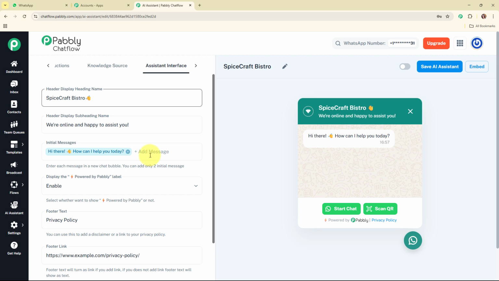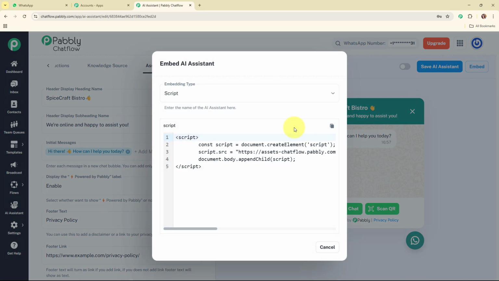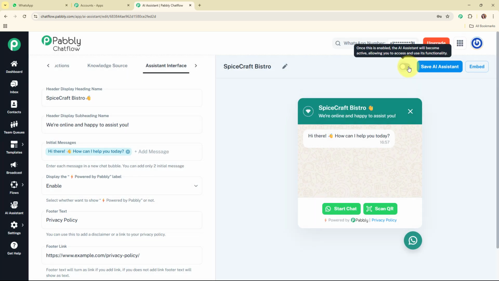of our AI assistant. So now here, after setting up the AI assistant, you can add this chatbot on your website as well. And for that, you need to click on this embed code, and here you can get the code of your chatbot. All right, so for now I'm not going to connect it to a website, and firstly I'm going to turn on this toggle button, and after enabling the AI assistant, I'm going to click on the save AI assistant. And here you can see it says AI assistant saved successfully.